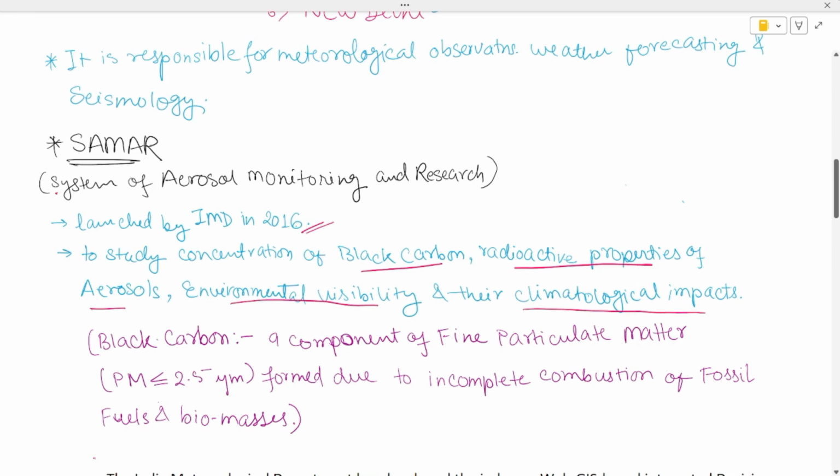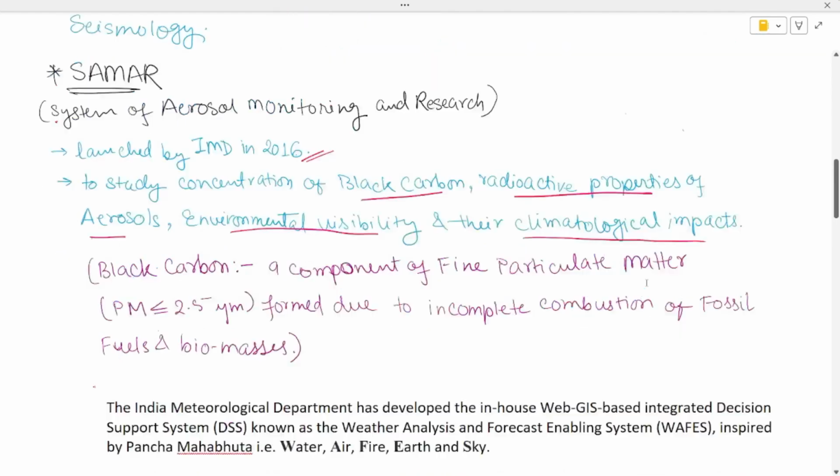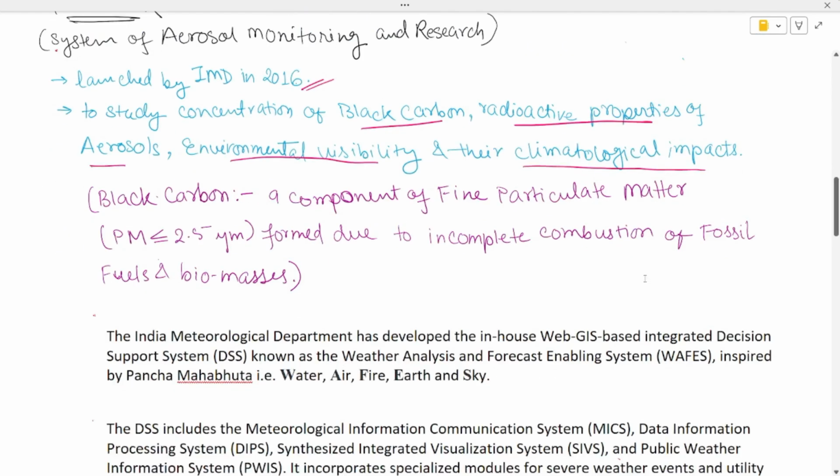So what is black carbon? Black carbon is a component of fine particulate matter. The size is given here, that it should be equal to or lesser than 2.5 micrometer. It is formed due to the incomplete combustion of fossil fuels and biomass.